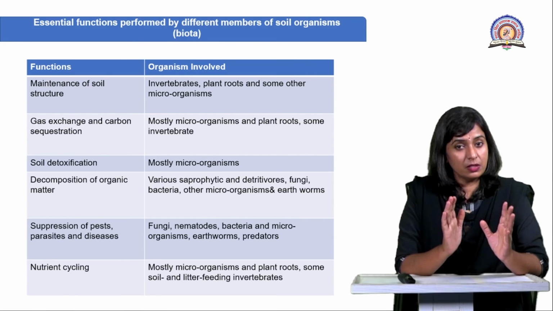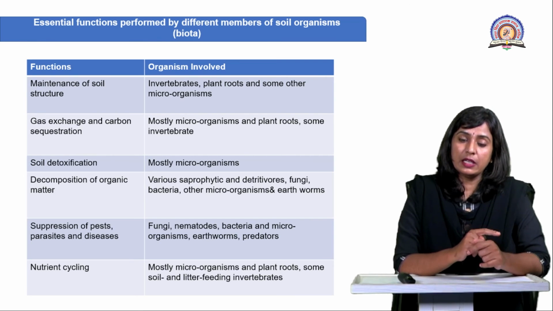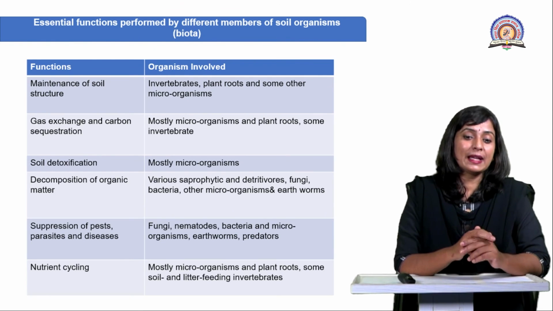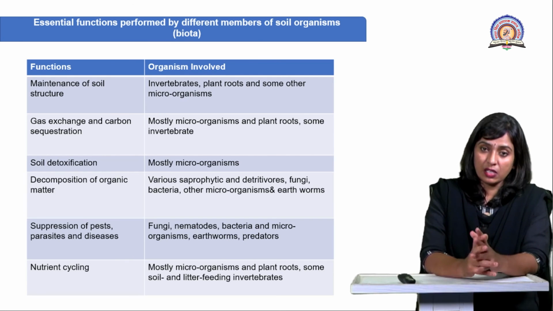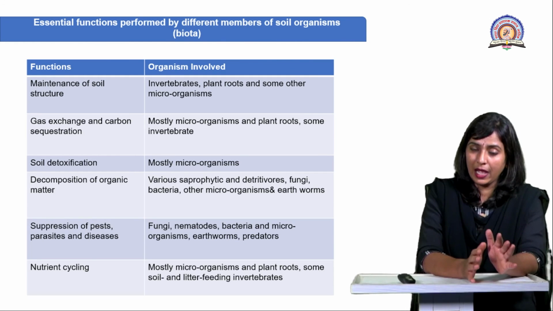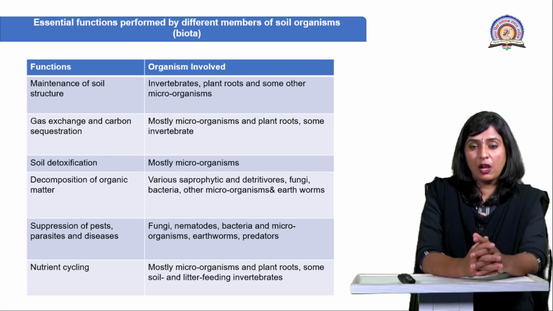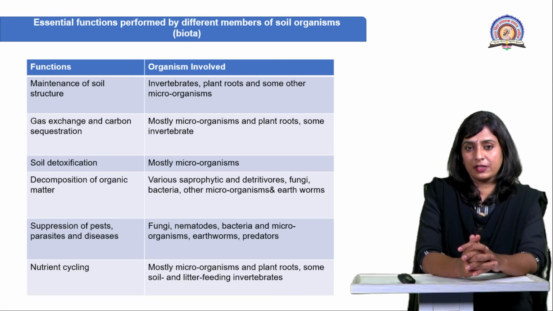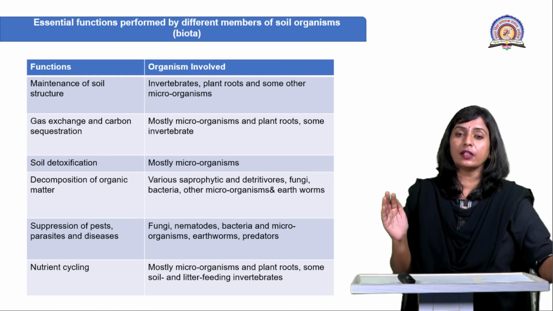This is suppressed naturally. And who is going to suppress it? Who is going to control it? Yes, fungi, nematodes, bacteria, microorganisms, earthworms, and some predators are there which control the population of the harmful organisms in nature. Right? So, a new terminology: predators. What are the predators? Predators are nothing but organisms which feed on other organisms.